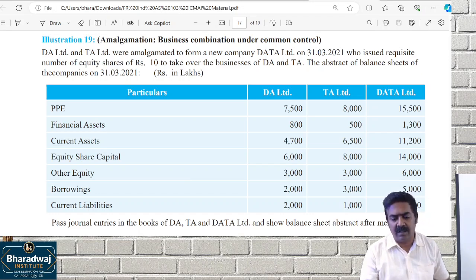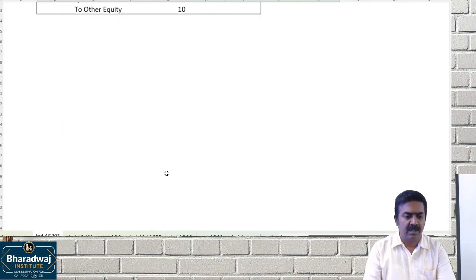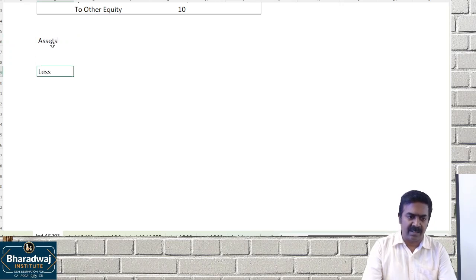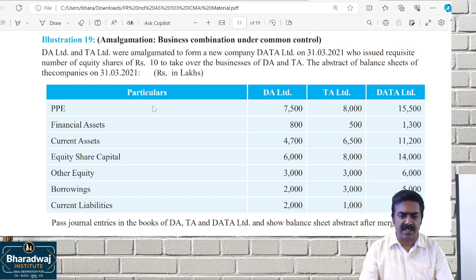9,000 and 11,000 will come. Let me also work out. There are two methods of working. Since no revised value is given, book value is given, so we can take the first route, the assets less liabilities route. What are the assets given?